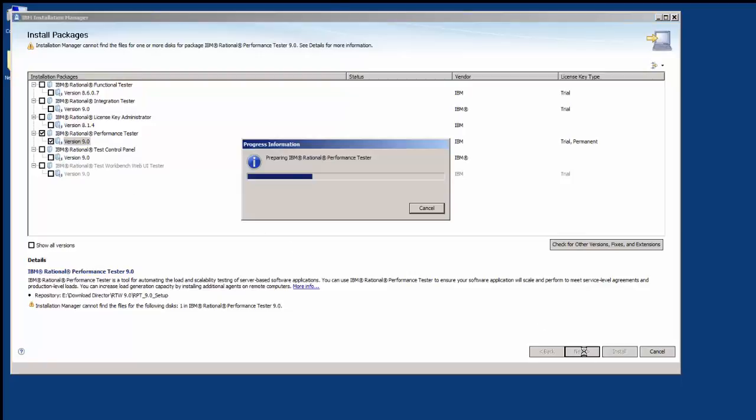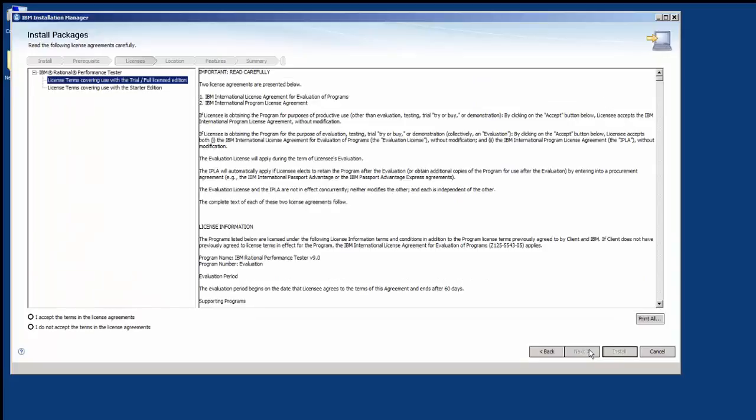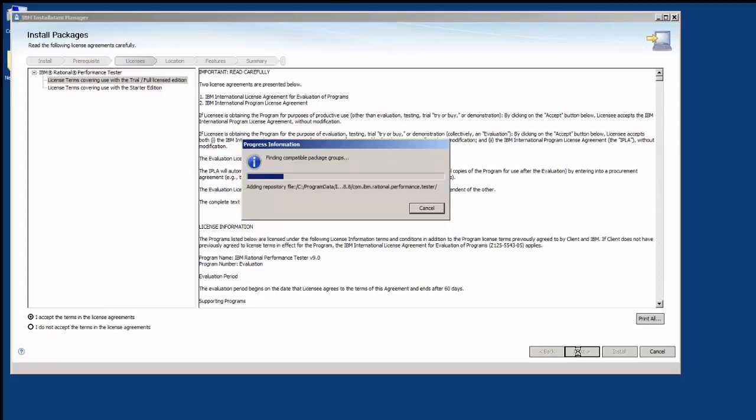Click next. So I'm accepting the terms and conditions. Again, here you have the two different options, the starter edition and also the full license edition. To know more about the starter edition, you can see developerWorks.